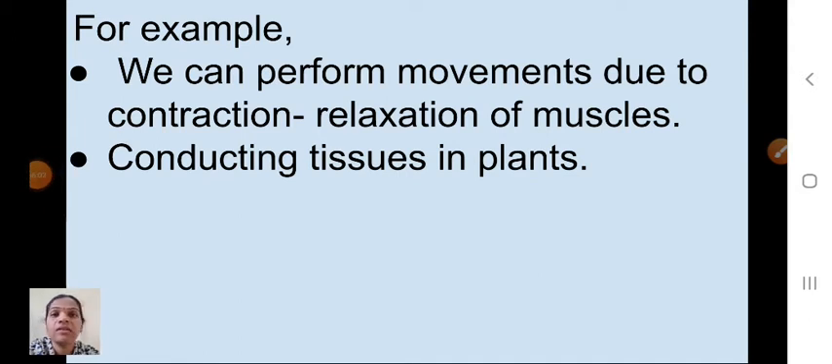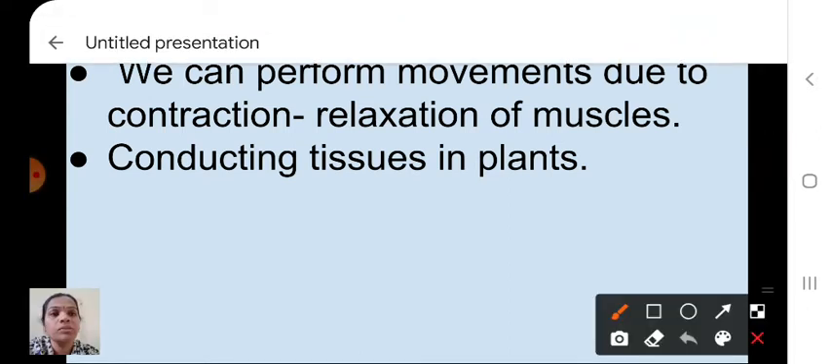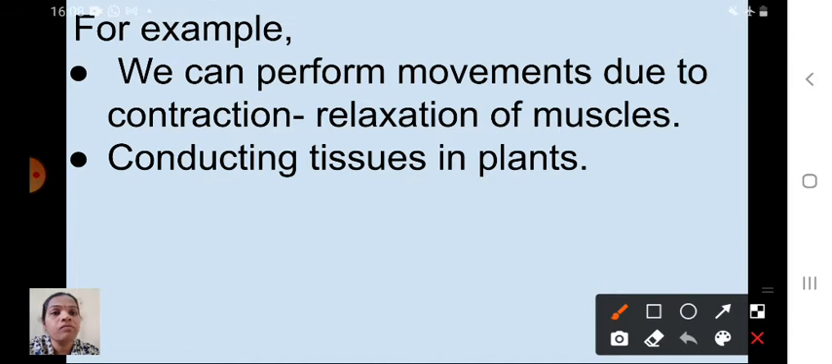Children, see here, I have given an example. This is from your textbook. We can perform movements due to contraction and relaxation of muscles. Movement of a body is possible only when our muscles do contraction and relaxation. Next one is conducting tissues in plants.